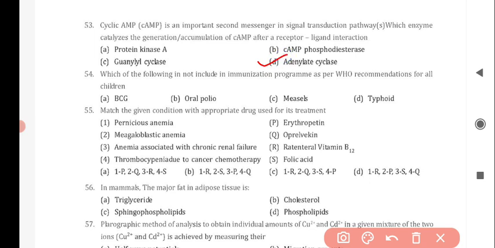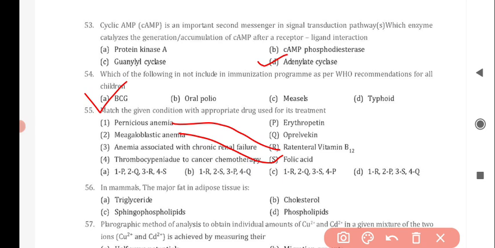Next question is, which of the following is not included in the immunization program as per WHO recommendations for all children? And the correct answer is option A, BCG. Next question is, match the given condition with the appropriate drug used for its treatment. First is pernicious anemia, and it correctly matches with option R, that is vitamin B12. Next is megaloblastic anemia, and it correctly matches with option S, that is folic acid.